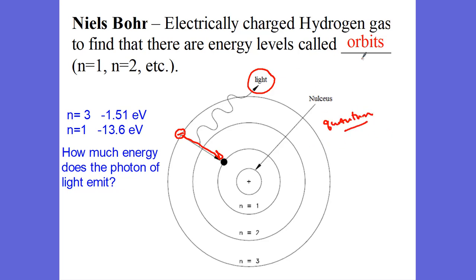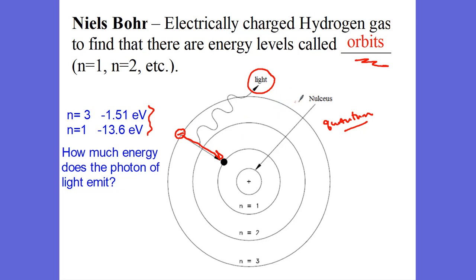And he called these orbits, the orbital energy levels. Since he knew the light, he was able to find out the energy levels. And so Niels Bohr had a brand new model of the atom. He used Ernest Rutherford's model of the nucleus, and he found out these energy levels. And so this had another advantage.